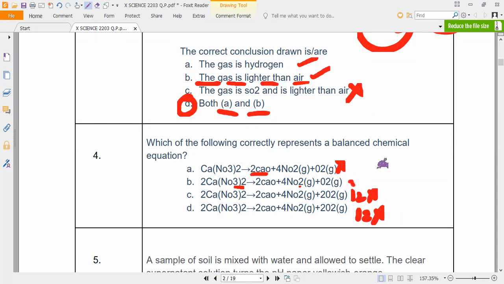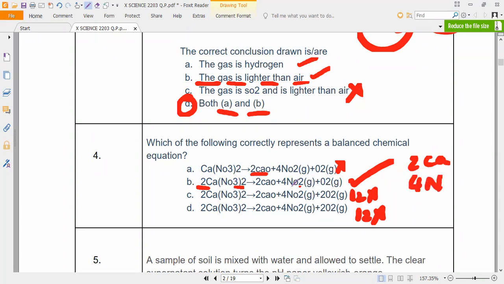So only the second equation is the correct answer. You can check it. So 2 calcium, is it balanced? Next, nitrogen, check it. 4 N2 means 2 2s are 4. So 4 nitrogens.